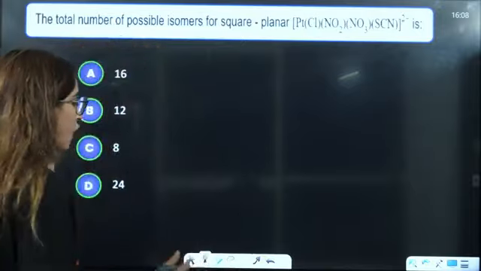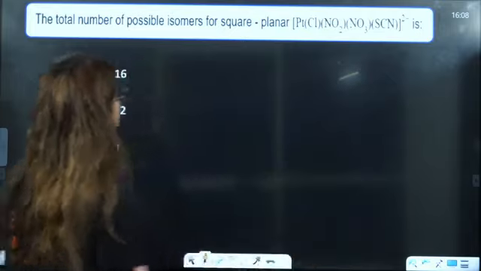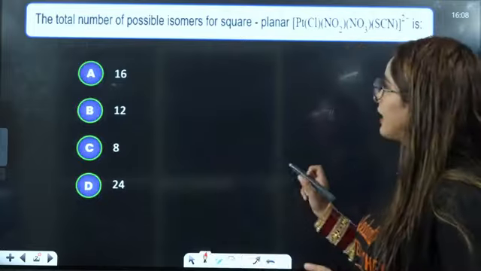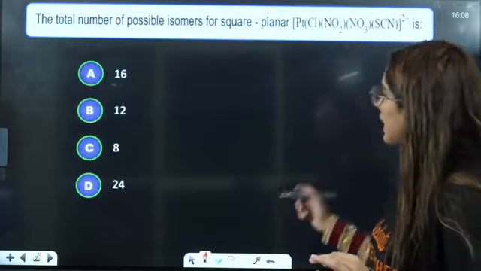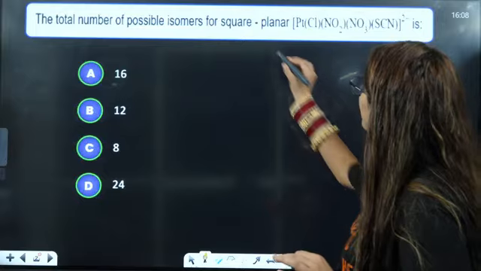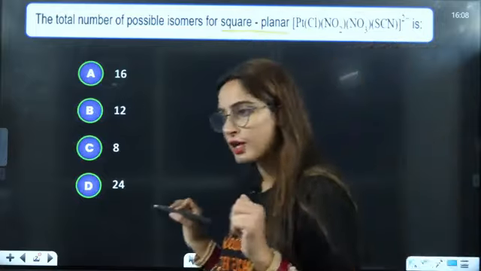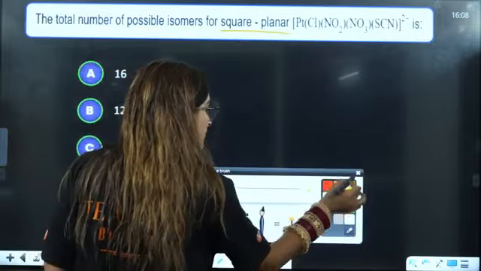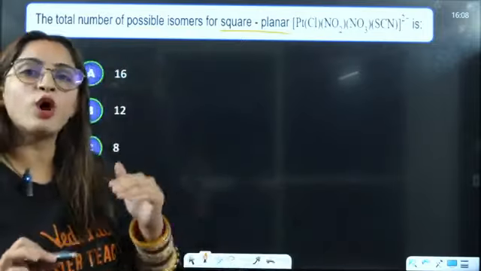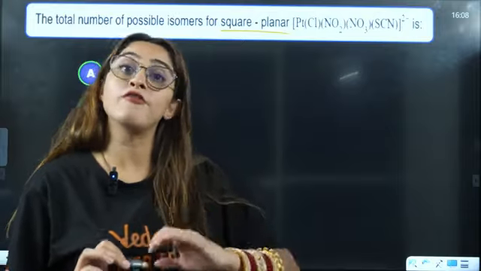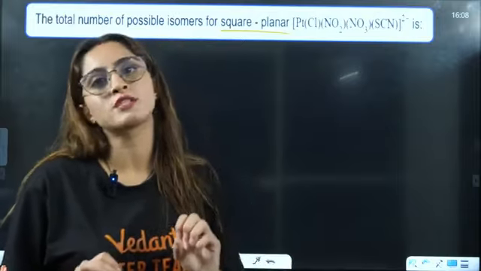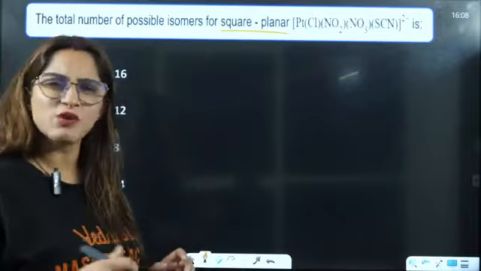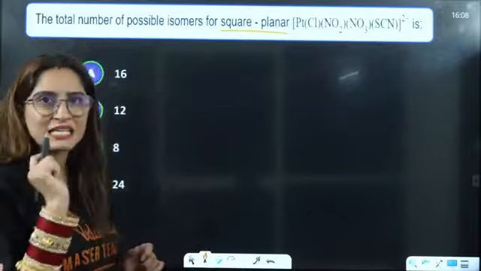Okay. Now let us focus on the questions here. The first question for your VITEE is the total number of possible isomers of square planar. Now this is a very interesting question. Why? Because usually these kinds of questions VITEE asks. It's not very easy, it's not very tough, but you need to have conceptual understanding to know that. Some slight twist will be there in the question. These will be doable questions, but with a slight twist here.